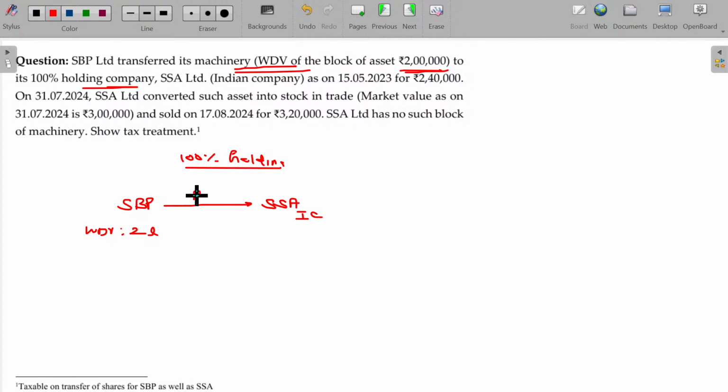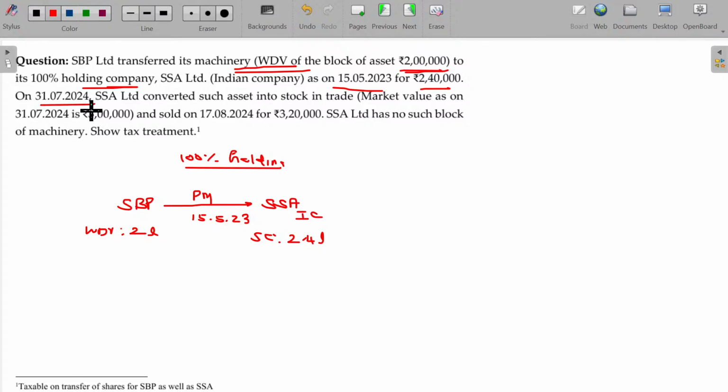Plant and machinery transfer. The transfer date being 15/5/23 for 2 lakhs 40,000 rupees, sale consideration being 2.4 lakhs.